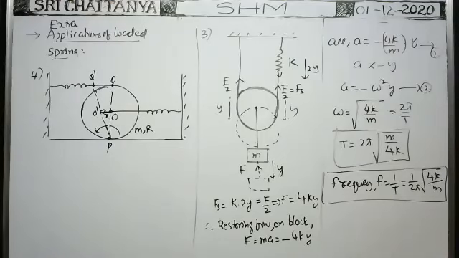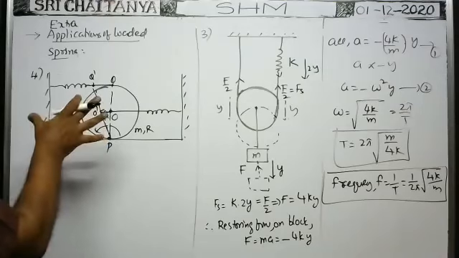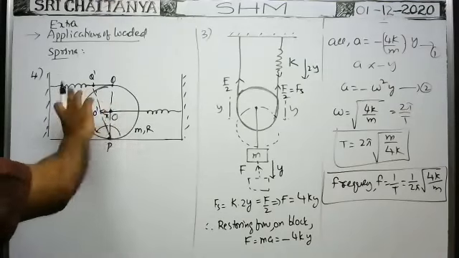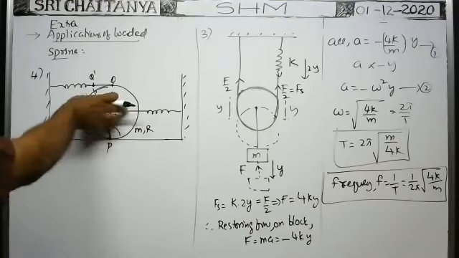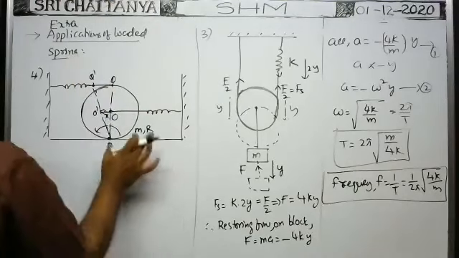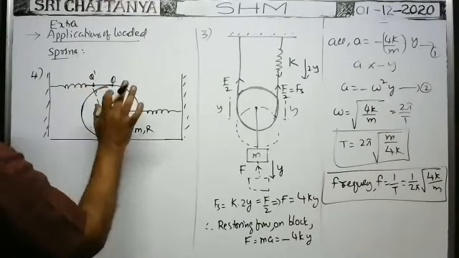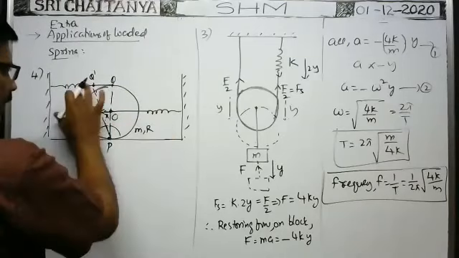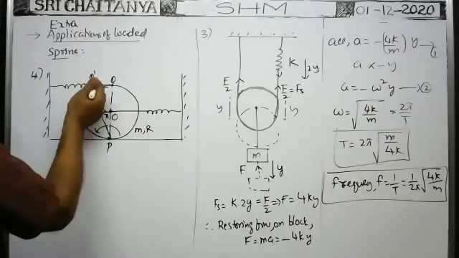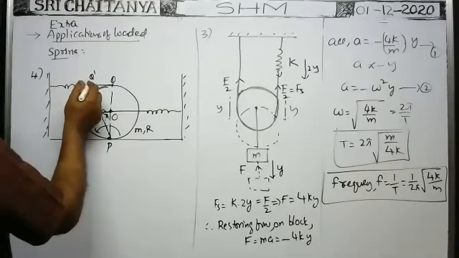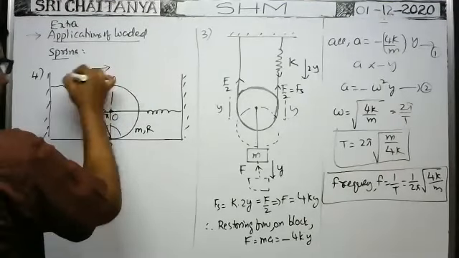Now, when it is turned through a certain angle about the point P and you release it, it sustains oscillations like this. What about the time period? Initially, whenever the disk is like this, there is no extension in this spring and no extension in this spring. These are in unstretched condition initially. But whenever it is turned like this, it is compressed, and the compressive force acts on the disk in this direction.